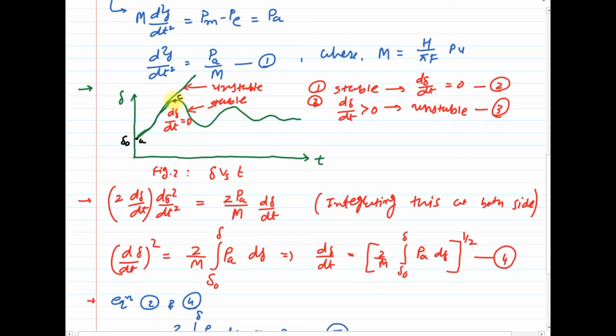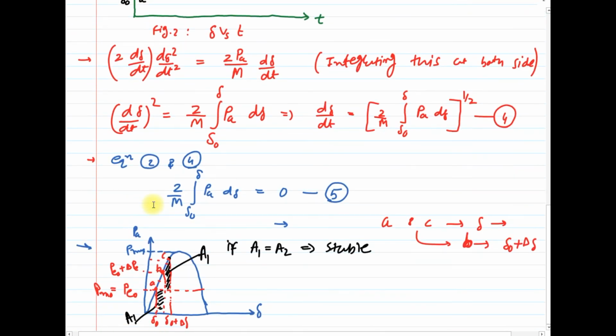That means after the first swing of delta, it will go on decreasing, oscillate and settle at some point B, that means at a new operating point, which is delta 0 plus delta delta. Clear? So here, if both the areas are equal, then we can say that after being subjected to any severe disturbance, the system will remain in stable operating condition.